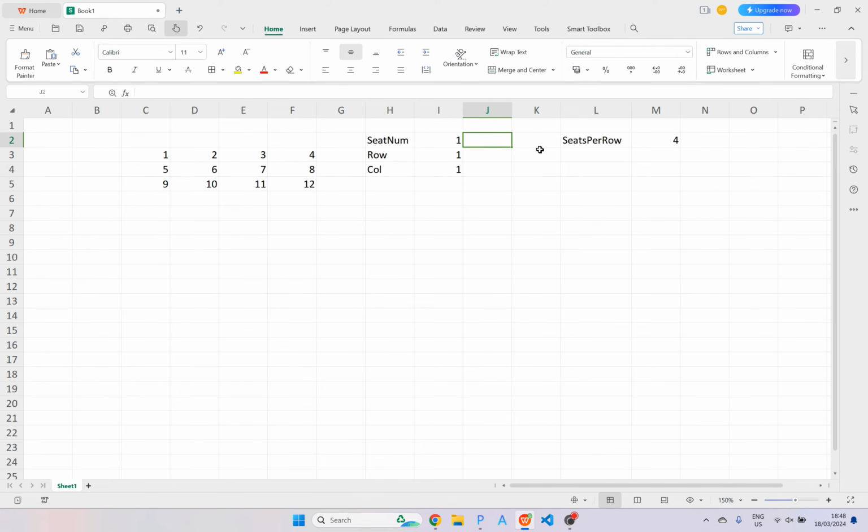So again, let's just try this. It's saying seat 1 is going to be row 1, column 1. If we try 4, row 1, column 4. Let's try 8, row 2, column 4. Alright, so basically this is working correctly. Now what we need to do is just implement this here.